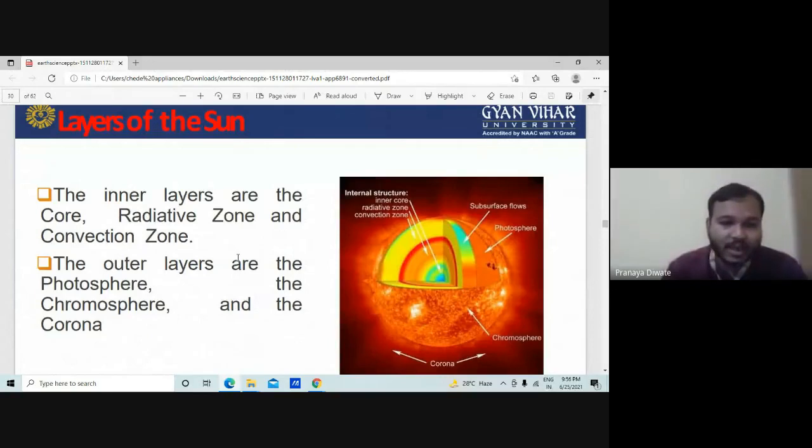The outer layers are the photosphere, chromosphere, and the corona. So these are the different kinds of layers we have.